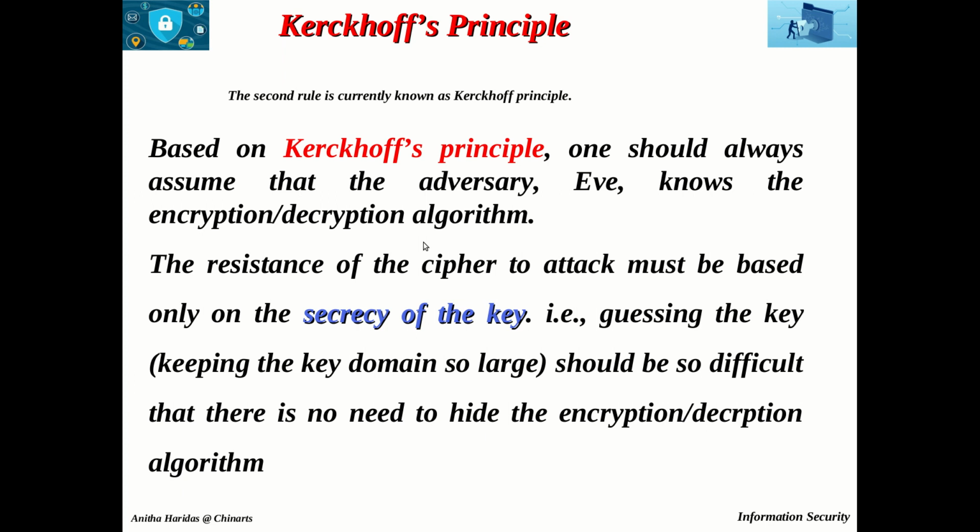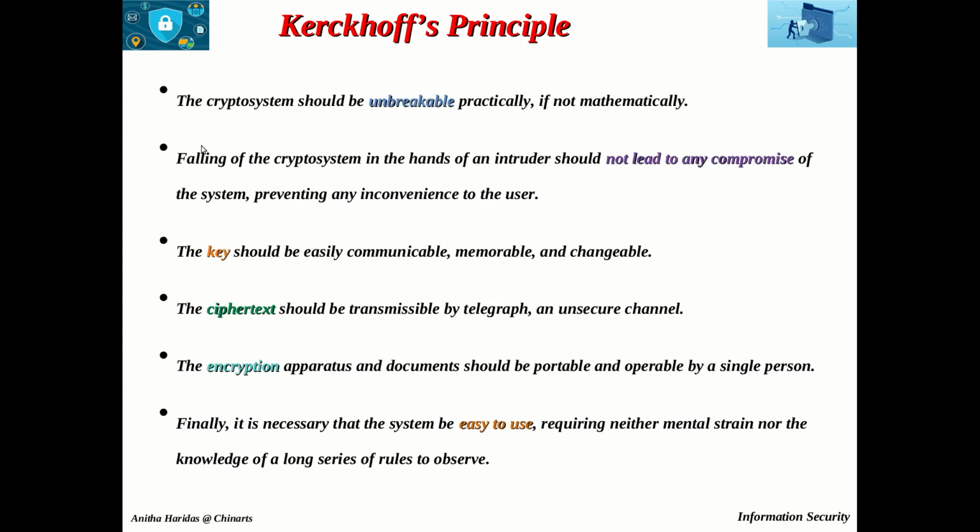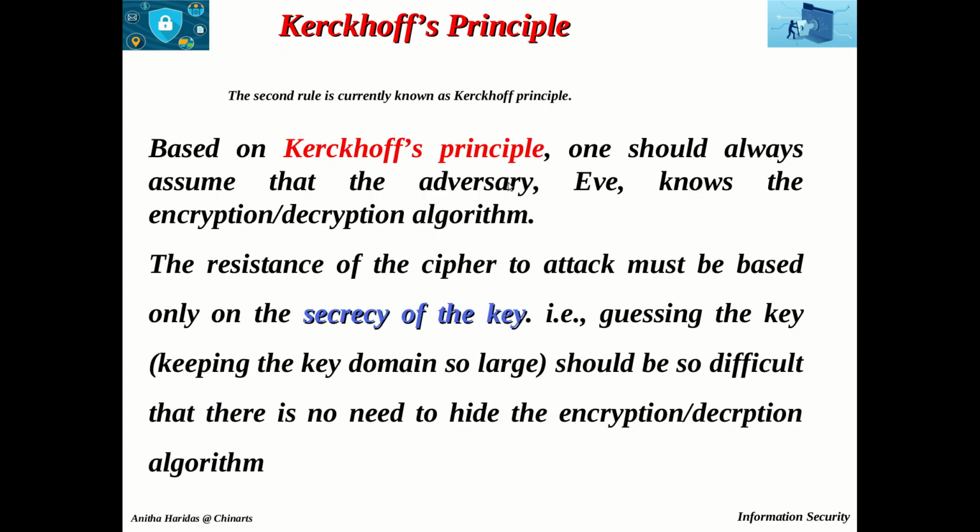So the second rule given by Kirchhoff is finally considered as Kirchhoff's principle for any crypto system: even if the crypto system falls into the hands of an intruder, it should not lead to any compromise of the crypto system. So that is what is finally considered to be Kirchhoff's principle.